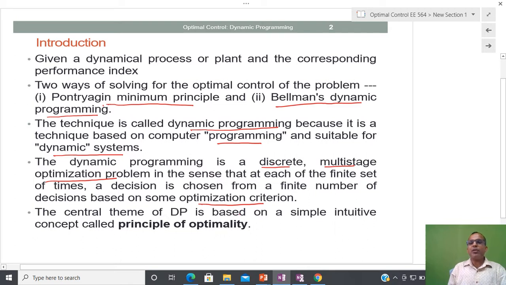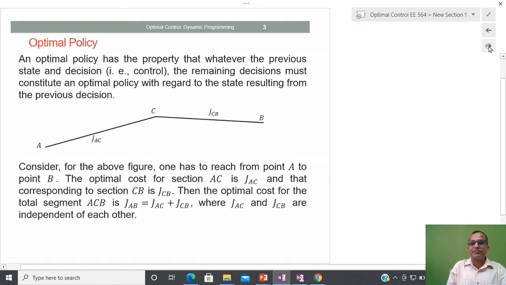I have already told you that the central theme of dynamic programming, where DP represents dynamic programming, is based on a simple intuitive concept called the principle of optimality. So before going to dynamic programming, let us discuss the meaning of the principle of optimality.